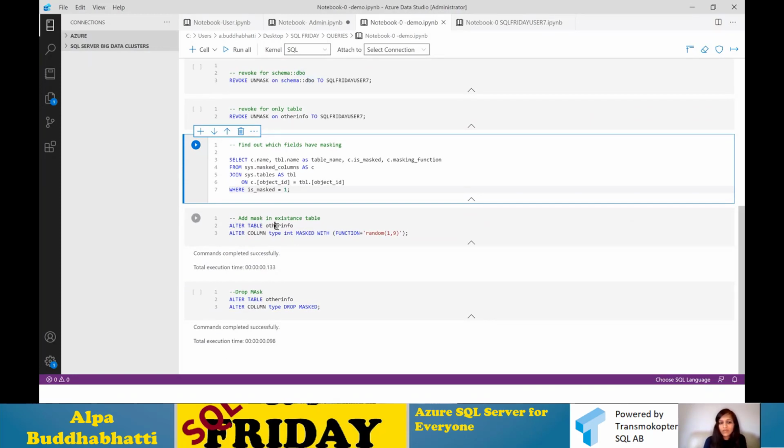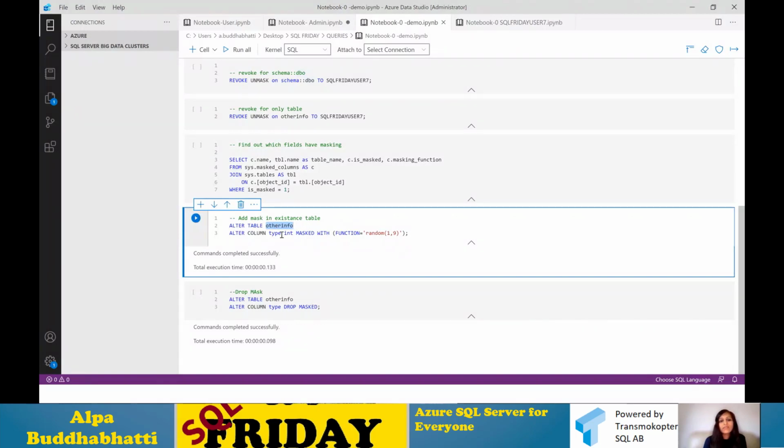So I have a table here and I'm adding the masking on a column, the type column in that table, and I'm masking it by applying random. This is the random function, which is an inbuilt masking function, and it will choose from 1 to 9.